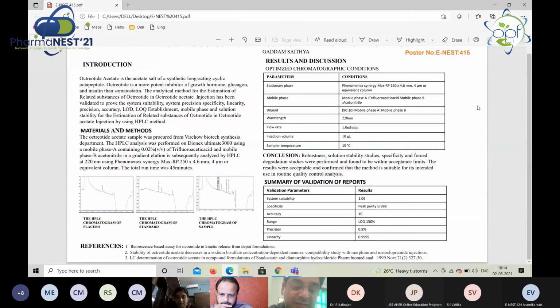And somatostatin acts through G protein receptors. You worked on HPLC; which company produced the instrument? Thermo Fisher Scientific. Okay, thank you, Saitya.